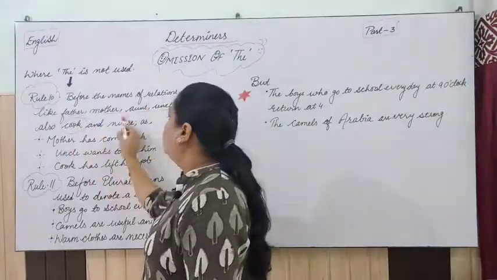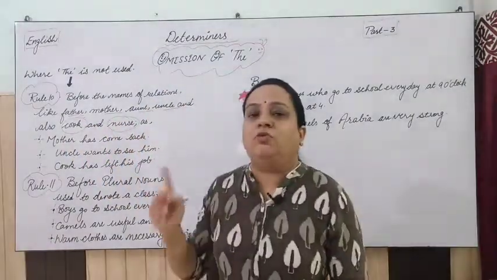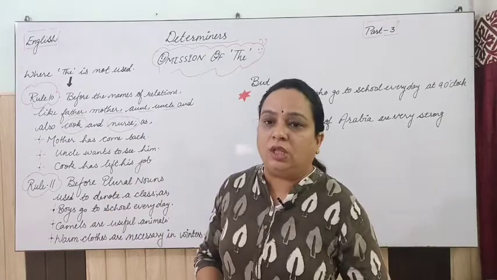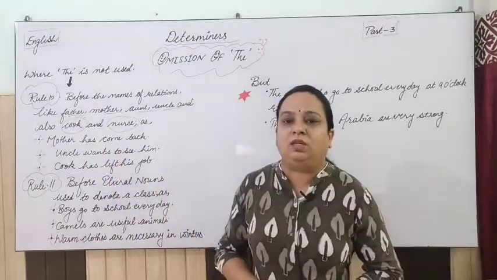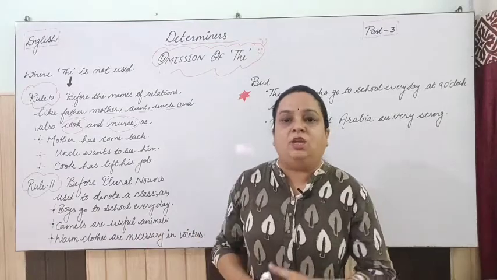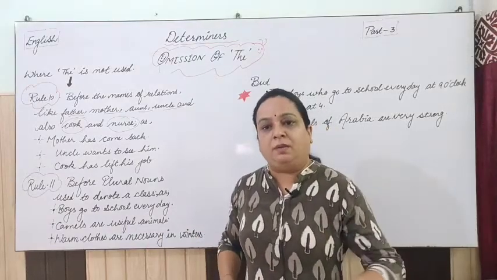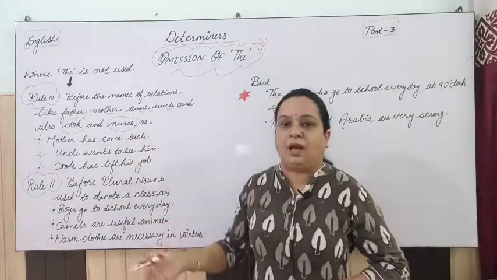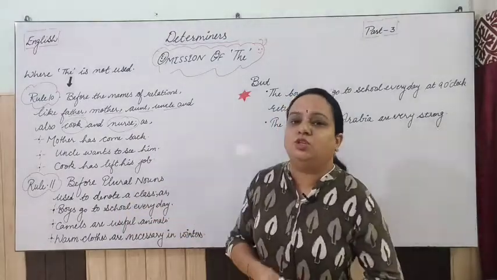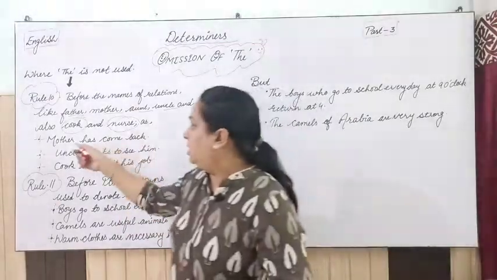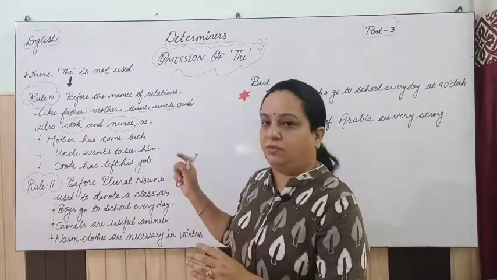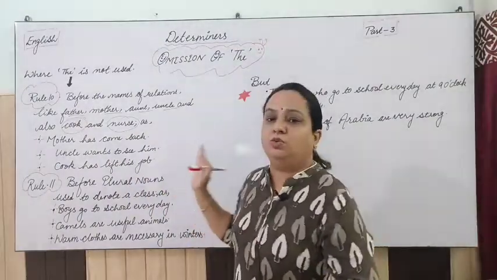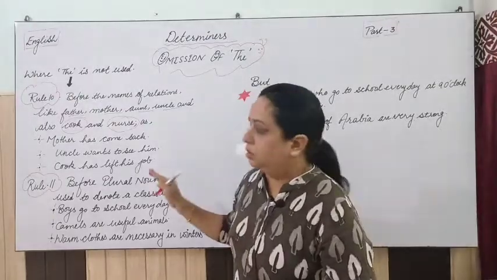Please note down two words, cook and nurse. So you will not use "the" with all these words. For example, mother has come back; you will not say "the mother has come back". You may say "my mother has come back" or "her mother has come back", but "the" you will not use here, right? So "mother has come back" means the definite article you will not use here.